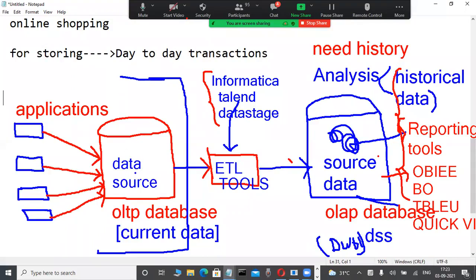This is for OLTP databases. What is the purpose? Always running the business, and it stores current data. But the purpose of OLAP databases is analyzing the business, which stores historical data and aggregatable data. Aggregate functions are there, which we are learning, or pre-calculated data is there. That is different, and this is different.